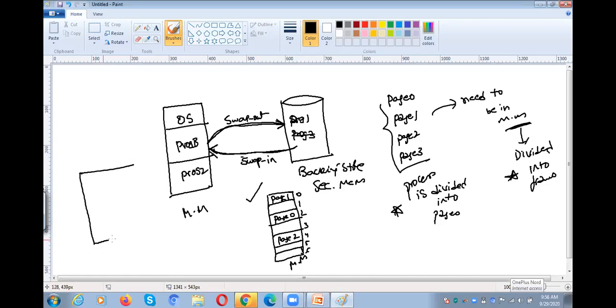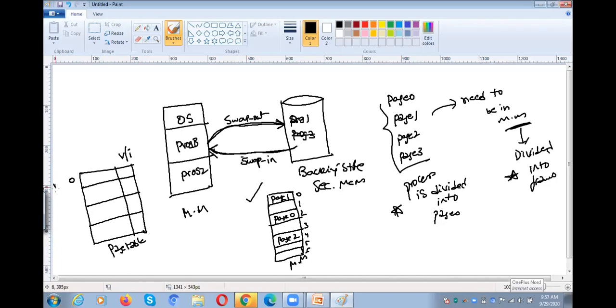The page table has a valid or invalid bit. As we have 4 pages, we have 4 entries in the page table.